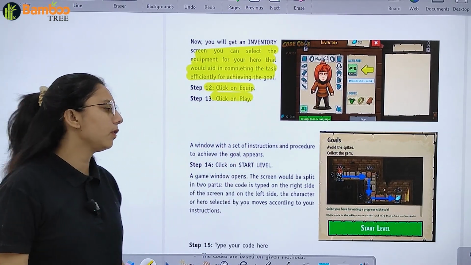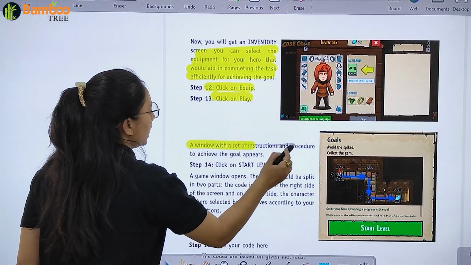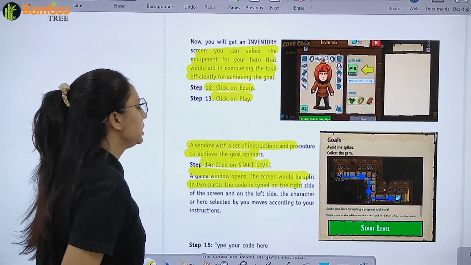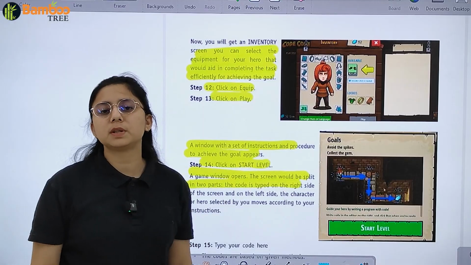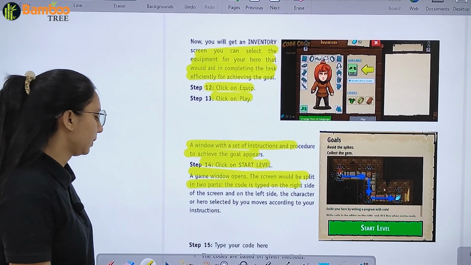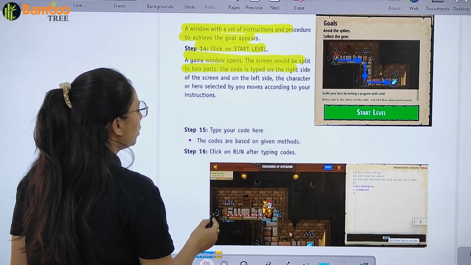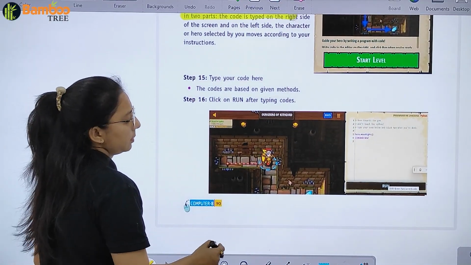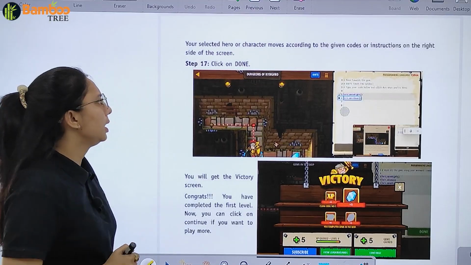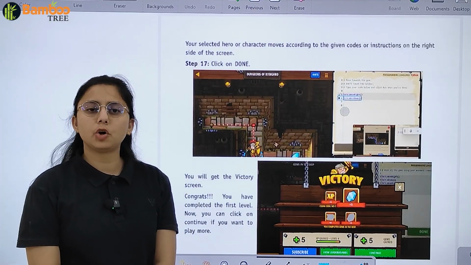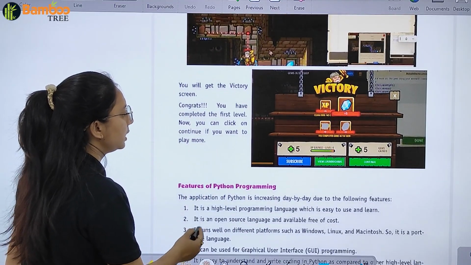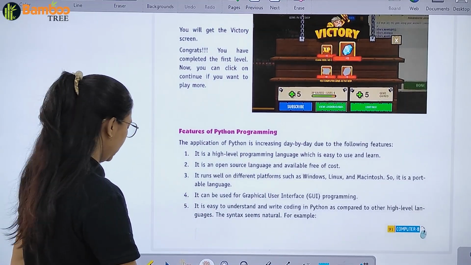A window with a set of instructions and procedure will appear. Click on start level. A game window opens. The screen would be split into two parts. जो आपकी screen है वो दो parts में split हो जाएगी. Then you will type your code here. This code is based on the given method. Click on run after typing. जैसे आप run पे जाएंगे, you will select a hero and you click on done. So like this, you will get a victory and congrats, you have completed the first level and then can continue.